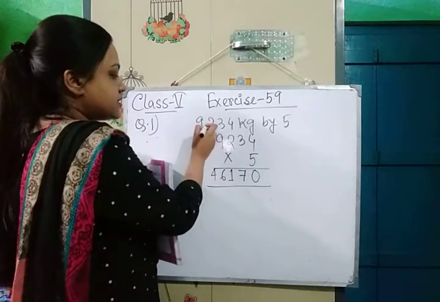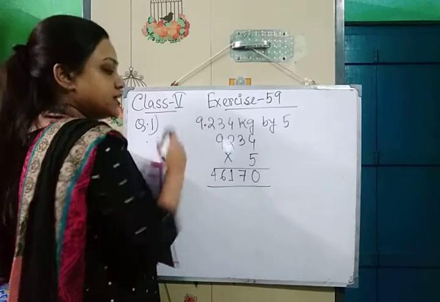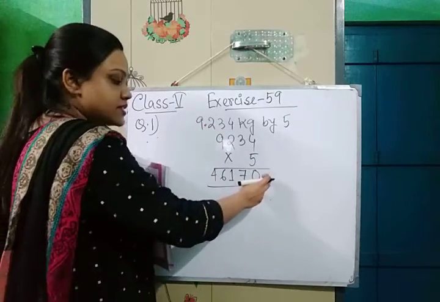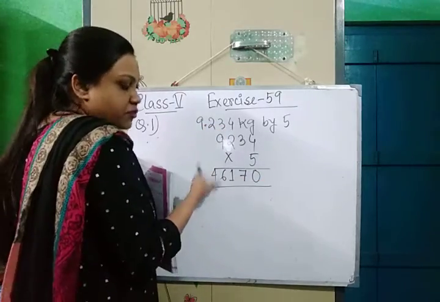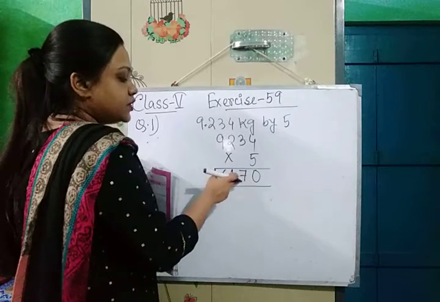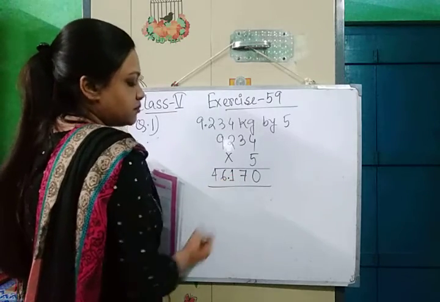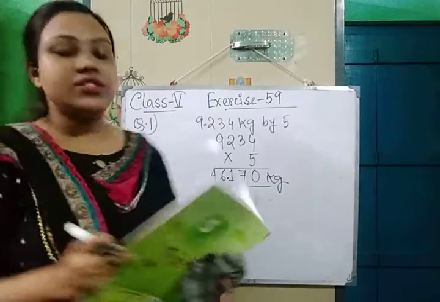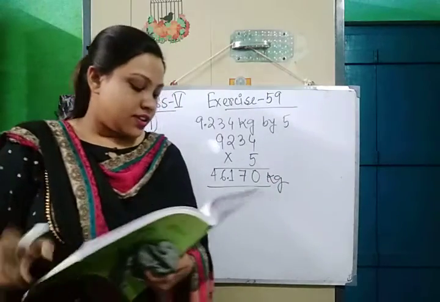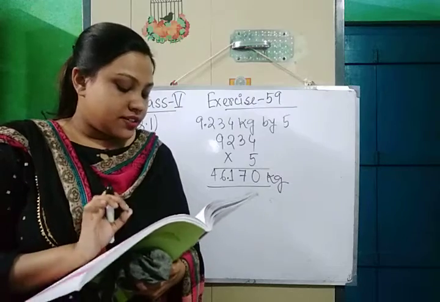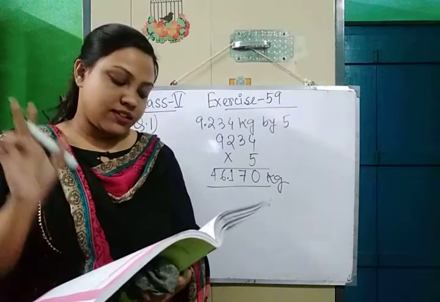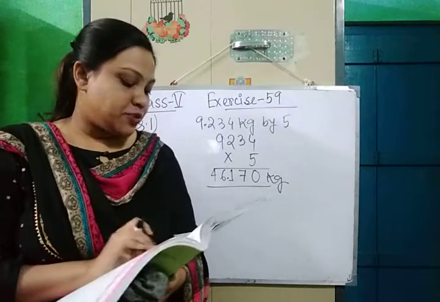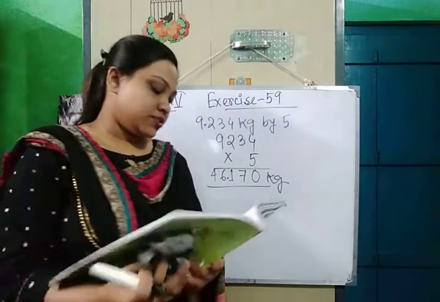After doing the multiplication we will put the point. So how many digits are there after the point? 1 2 3 digits. So we will put the point starting from the right to the left. We will move 3 places. 1 2 3. We will put here the point. So it will be 46.170 kg. Okay. Next one is division. All the remaining two sums are simple multiplication. I am doing next division, question number 4.